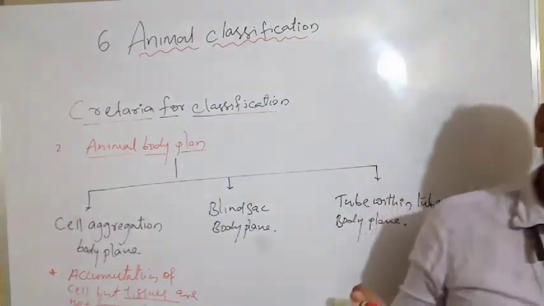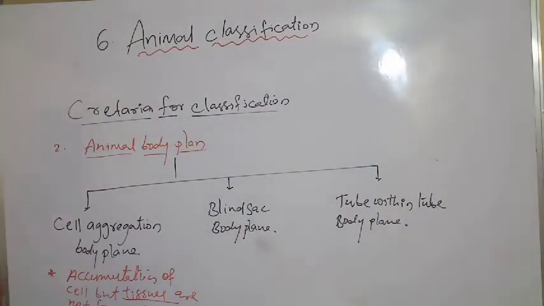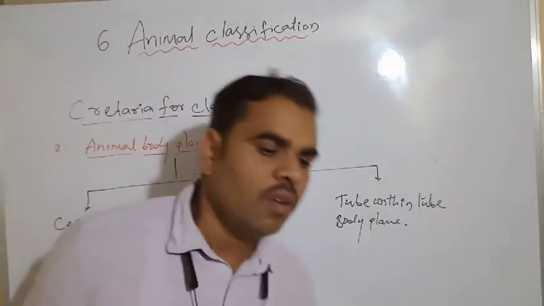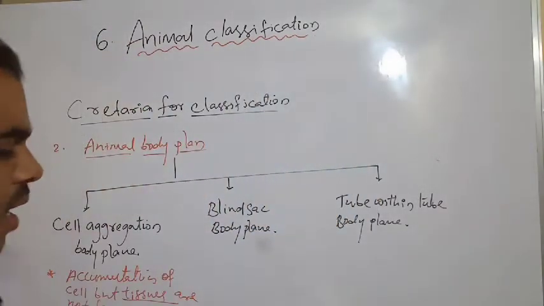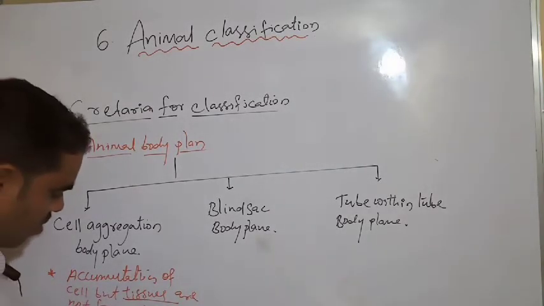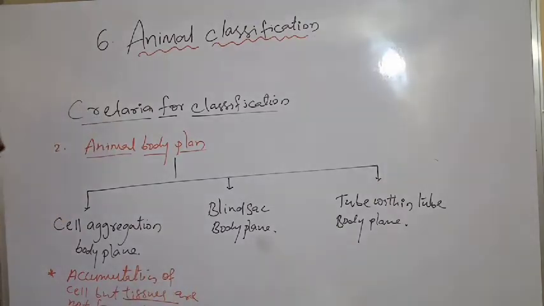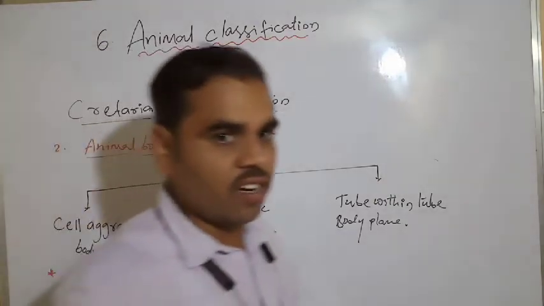For example, the best example is Sycon. It belongs to Porifera. We will learn details about Sycon later.